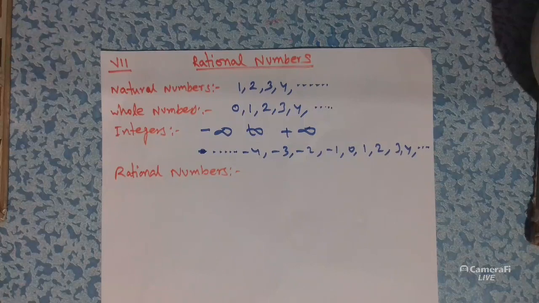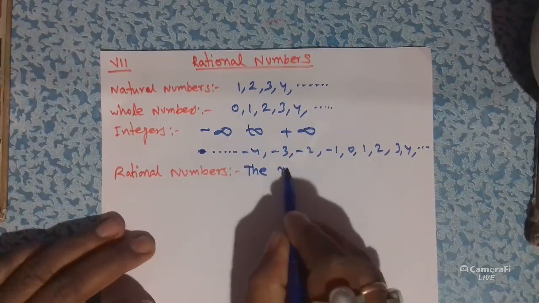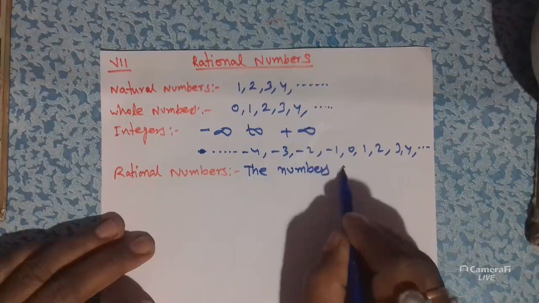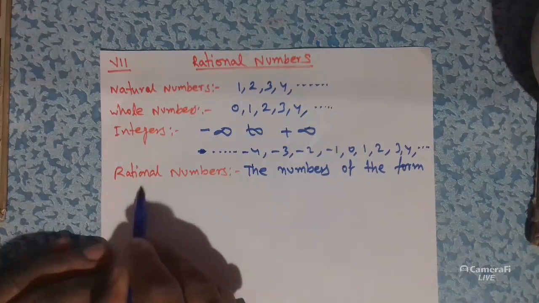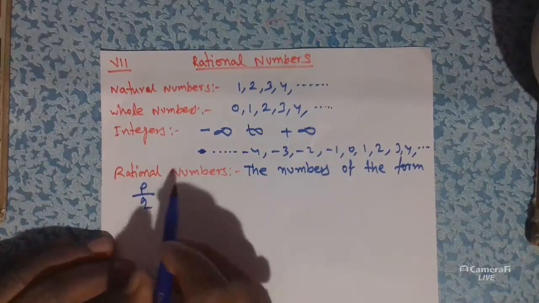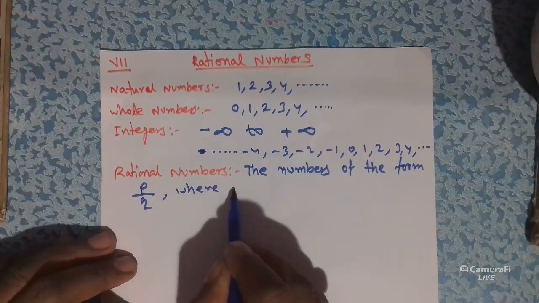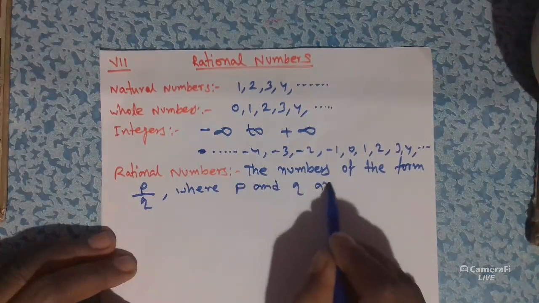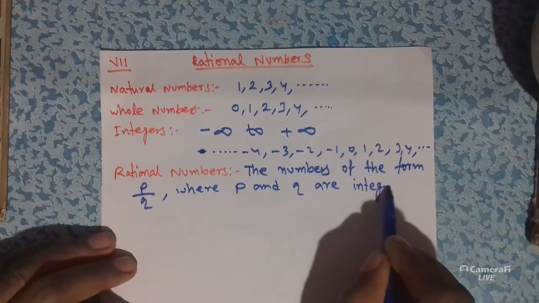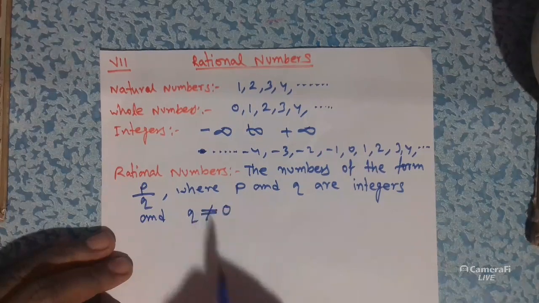So what are the rational numbers? The numbers of the form, okay, I will write, the numbers of the form P by Q, where P and Q are integers and Q not equals to 0.